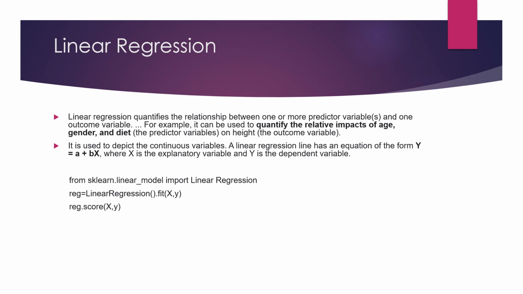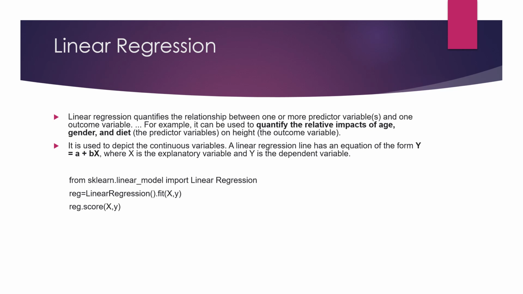The first algorithm we will start with is linear regression, which is a basic algorithm of regression. Regression is used for continuous values. If we want a relationship between one or more variables and one outcome variable is required, we will use linear regression. I have also given some examples, like ages, gender, diet, or height, which will be used in linear regression.